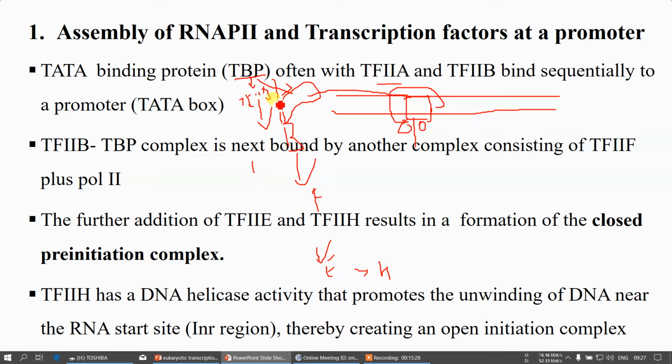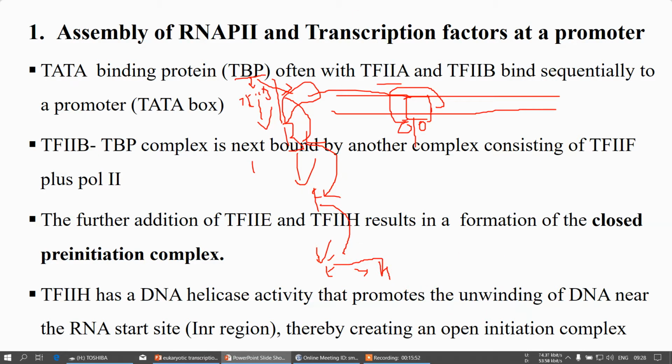We already mentioned each one has different functions. The 2D stabilizes your 2B factor, 2B stabilizes or promotes the 2F, and this 2E causes further stabilization. It gives a chance to bind with the 2H molecule.